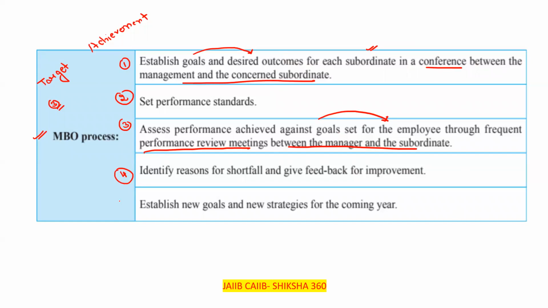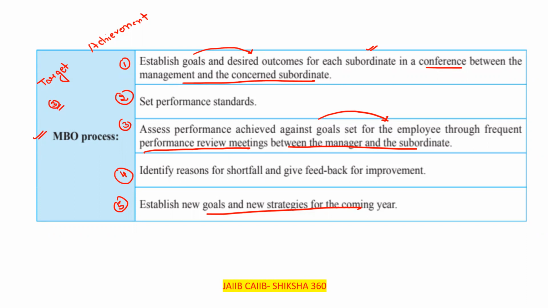Next one, establish new goals and new strategies for the coming year. Clear? This is the overall MBO process. First of all, we have to establish the goals and the targets. Second, we will check how much they are able to achieve and what are the reasons. Clear?